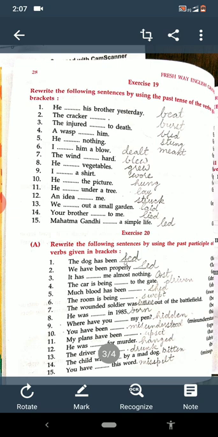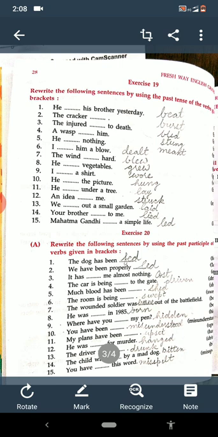The wind blew hard. He grew vegetables. I dashed a shirt. He hung the picture. When it is the turn of picture, then in hang, it is hang, hung, hung. He lay under a tree. An idea struck me. We laid out a small garden. Your brother lied to me, and Mahatma Gandhi led a simple life. Up to here we have done.